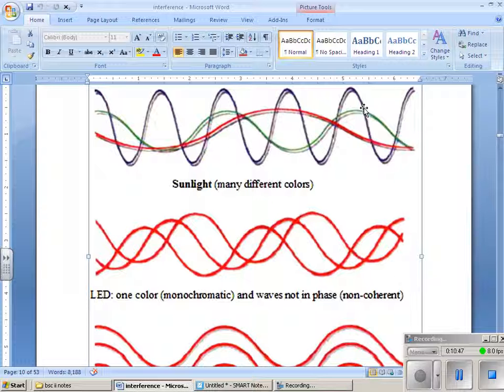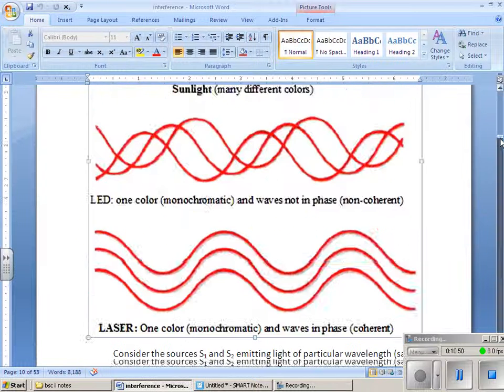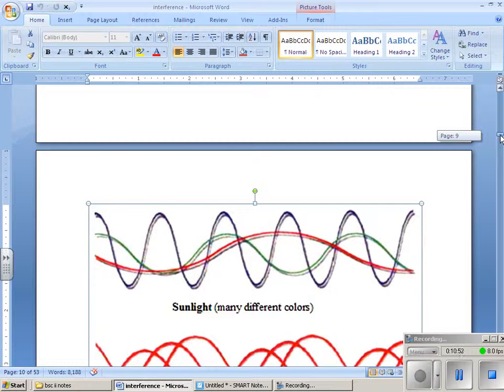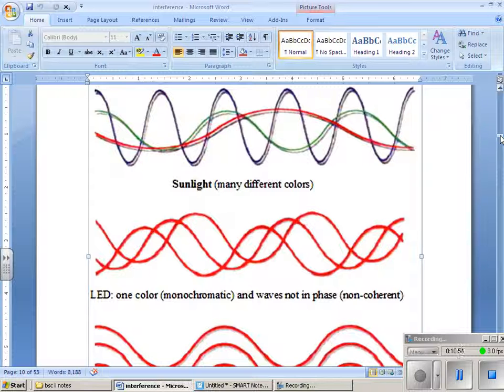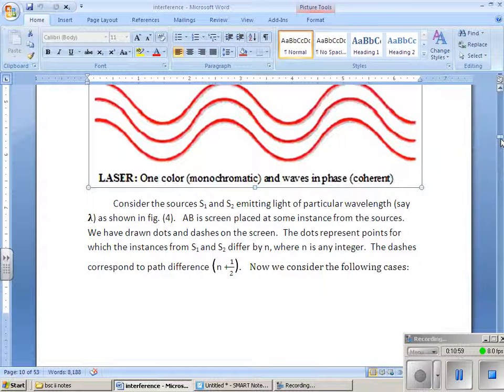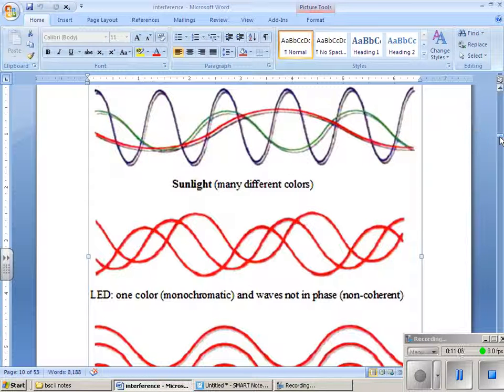One more example of incoherent light is an LED light. Whatever light rays are coming are like this, they are incoherent. And in the laser light, the light waves are coming like this, all in phase with each other. So this is an incoherent light, this is also incoherent light, and this is a coherent light.